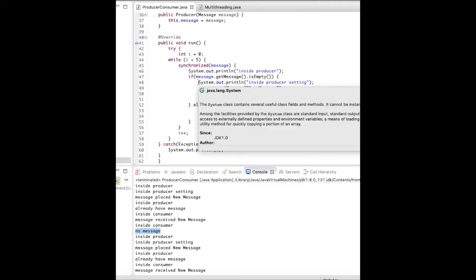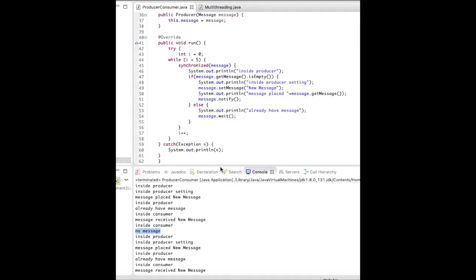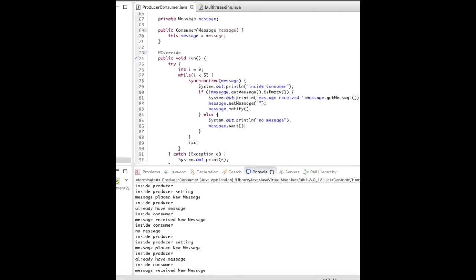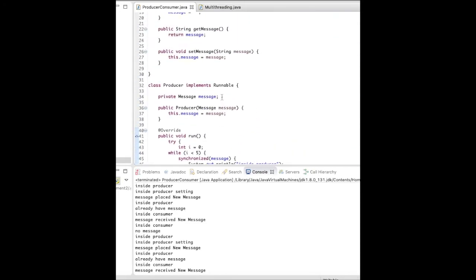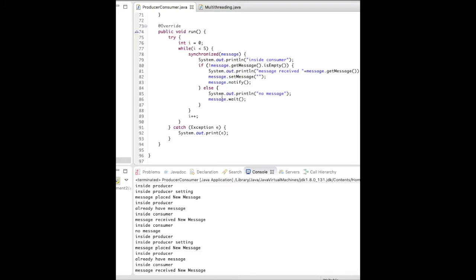Since earlier it was notified, the producer thread starts executing, setting the value, placing the value, and again notifying. So again on notifying, the consumer can be called, or the producer can be called. It's not sure that when you notify only the consumer will be called. It's not like that, because let's say if we have 4 or 5 threads, then how to decide which will be executed?